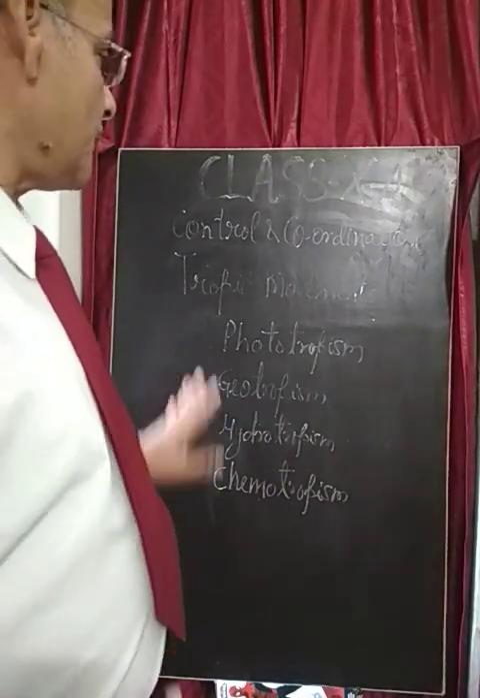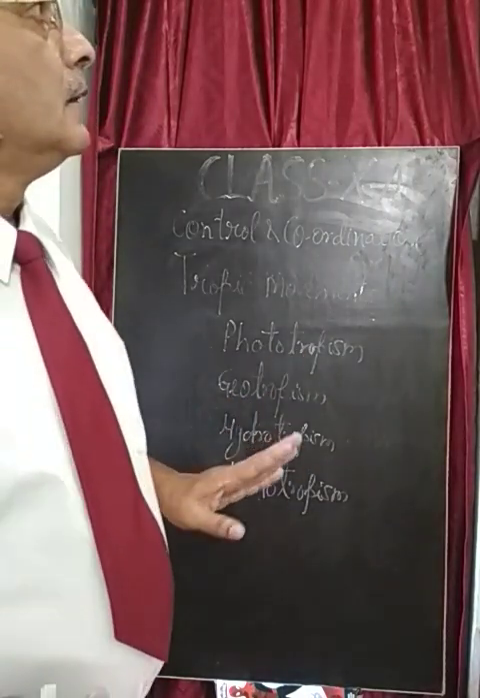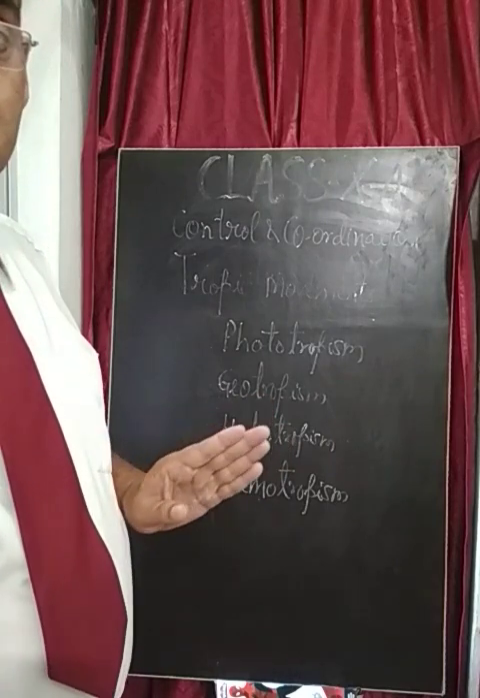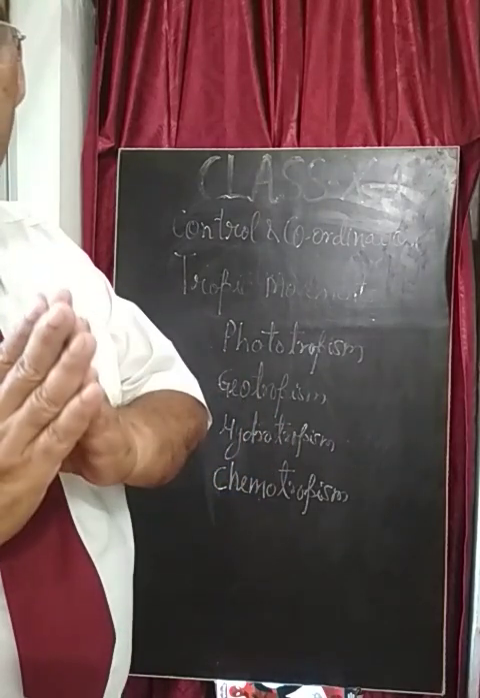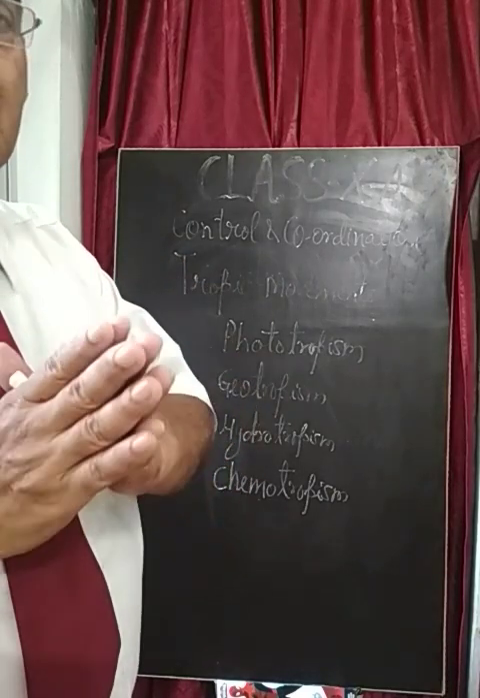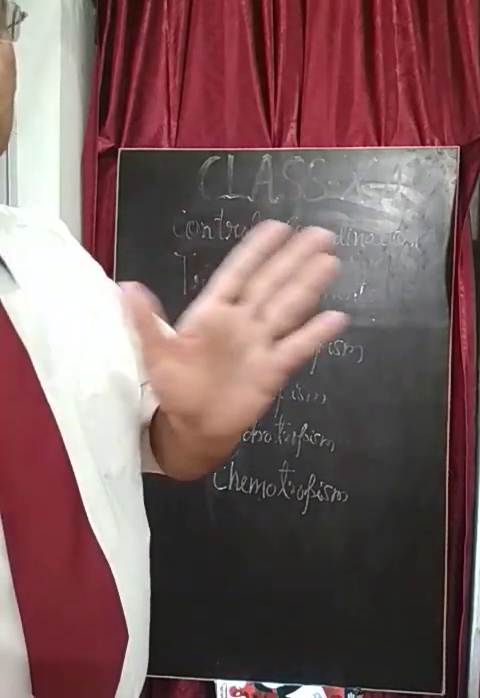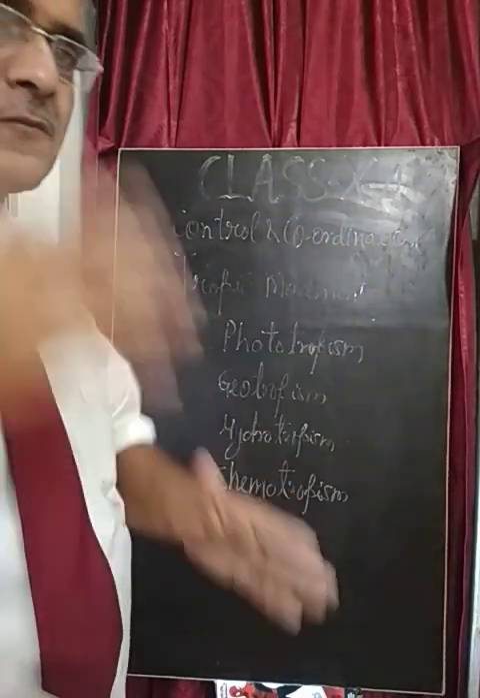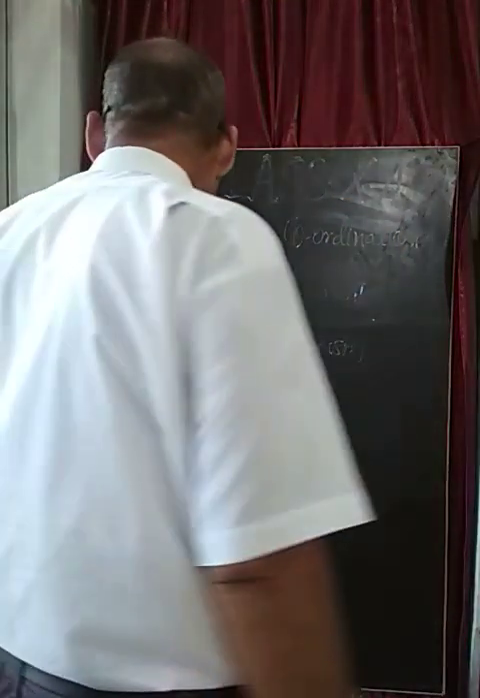So dear students, this trophic movement is called the growth movement or the directional movement. My dear students, come to the next movement, that is the Nastic movement.